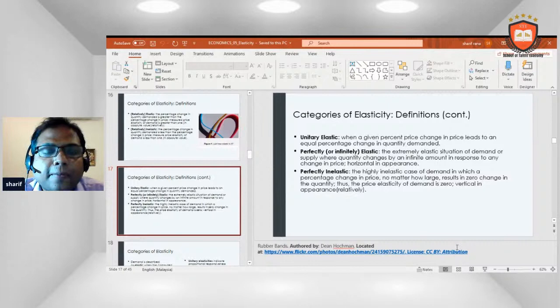Horizontal in appearance. Perfectly inelastic is the highly inelastic case of demand in which a percentage change in price, no matter how large, results in zero change in the quantity. Thus, the price elasticity of demand is zero, vertical in appearance.